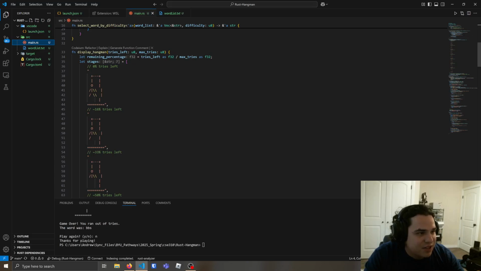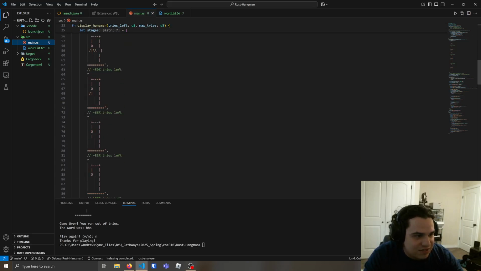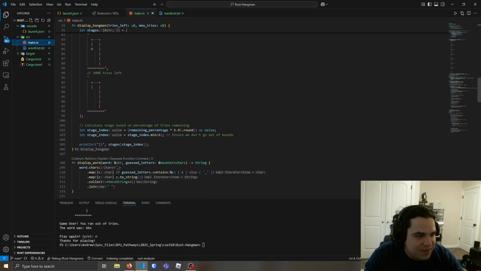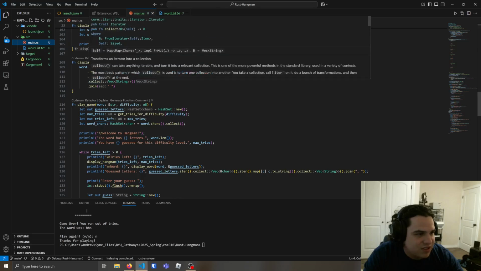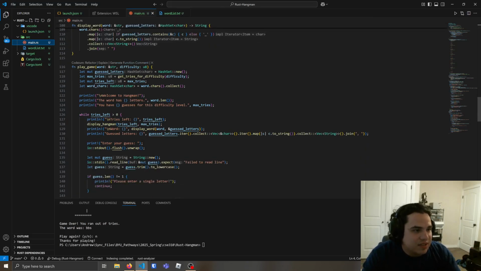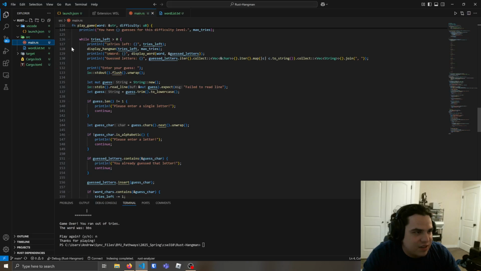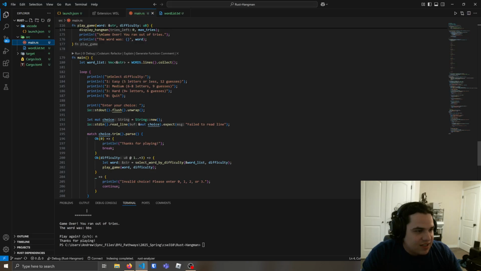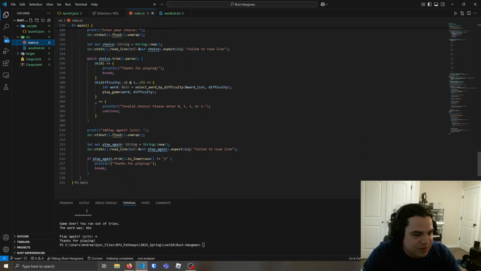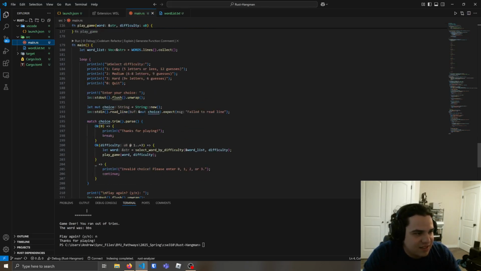And then here we have our display hangman, and it shows our different little hangmans here. Our display word function, and then our game loop right here in the while. And then our main, which runs when we first run the game. And yeah, I think that's about it for this project.